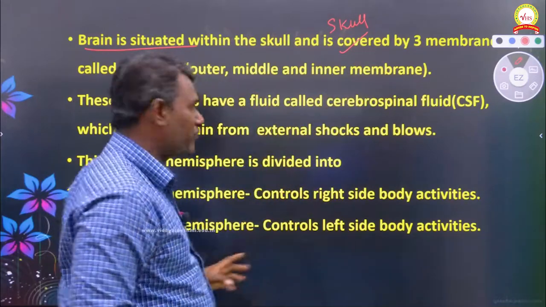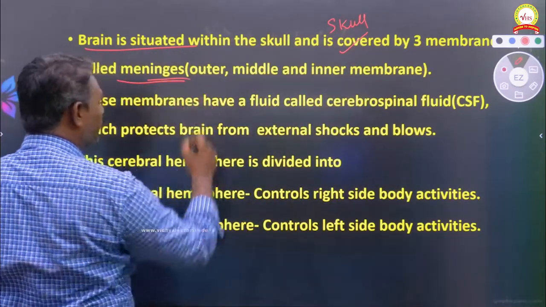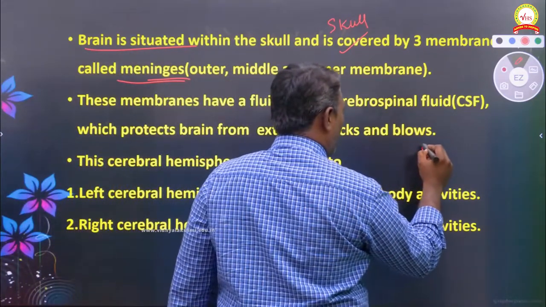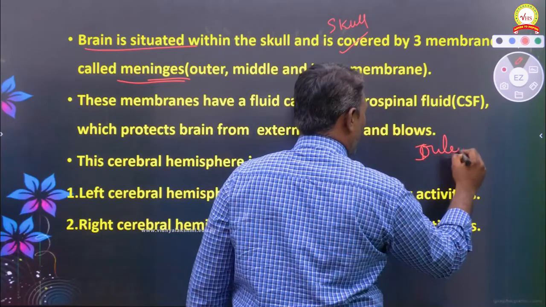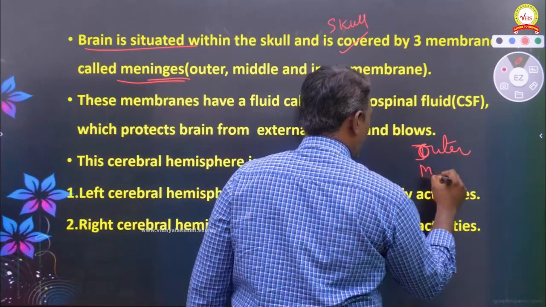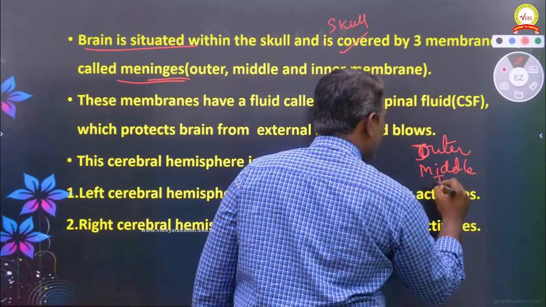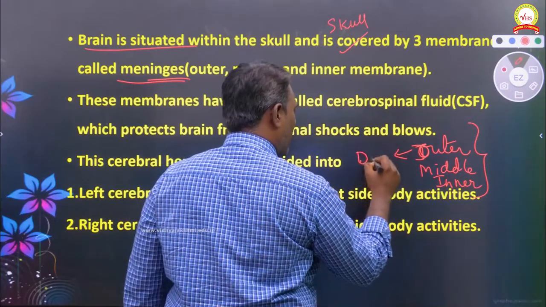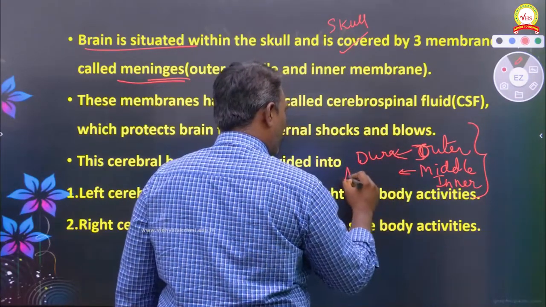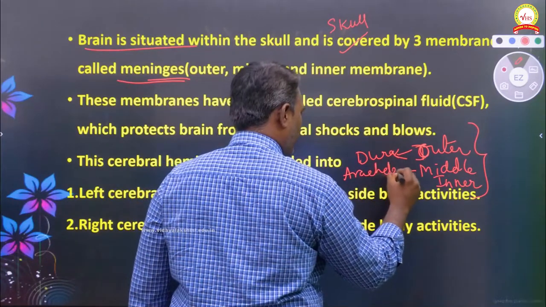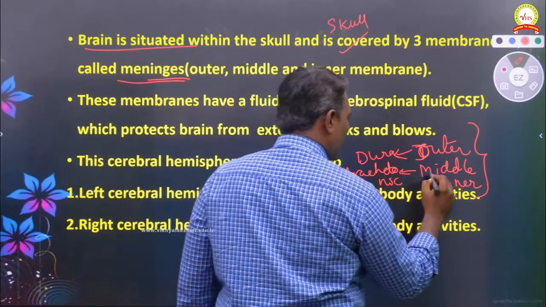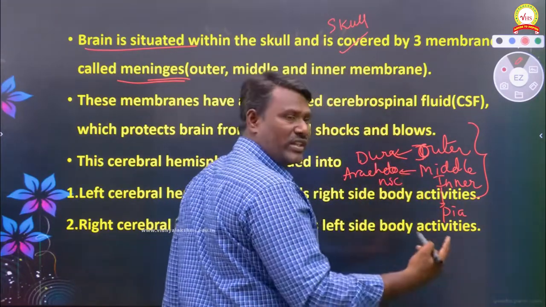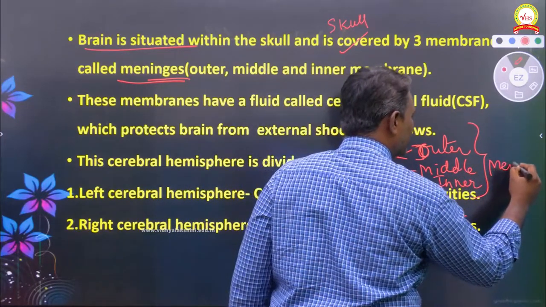It consists of three membranes, which we call the meninges. Very, very important. The meninges are three layers of the head: the outer membrane, the middle membrane and the inner membrane. The outer membrane we call the dura mater, the middle membrane we call the arachnoid membrane, and the inner membrane we call the pia mater. All these three together we call the meninges.